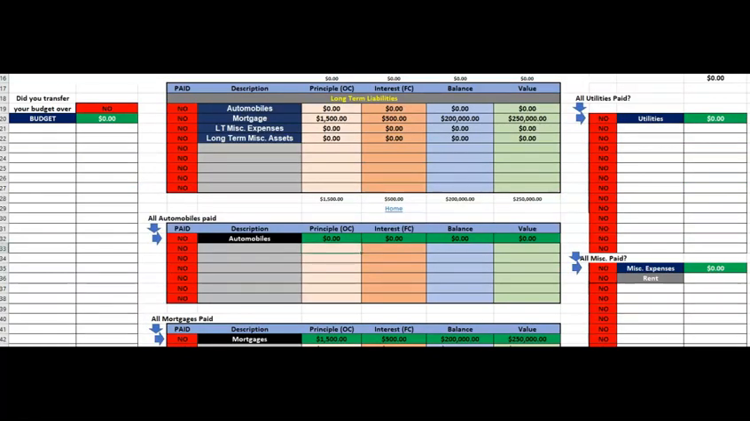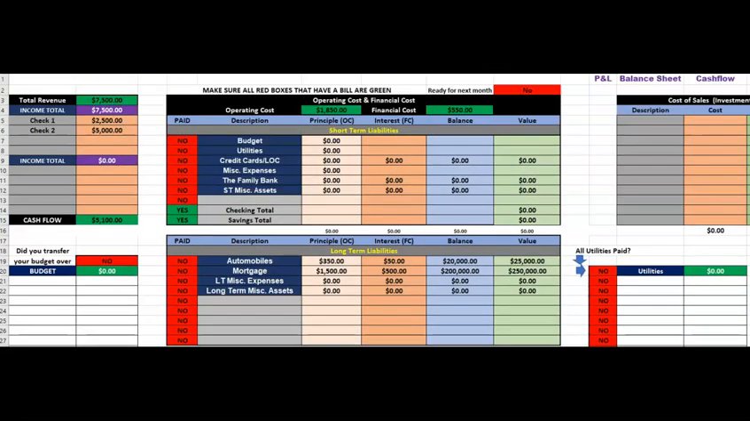So let's test an automobile. Let's say we got 350 going to principal and 50 to interest. These numbers are purely made up. Let's say this car is worth 25,000 and we owe 20,000 on it. Okay, so now our cash flow is 5,100.